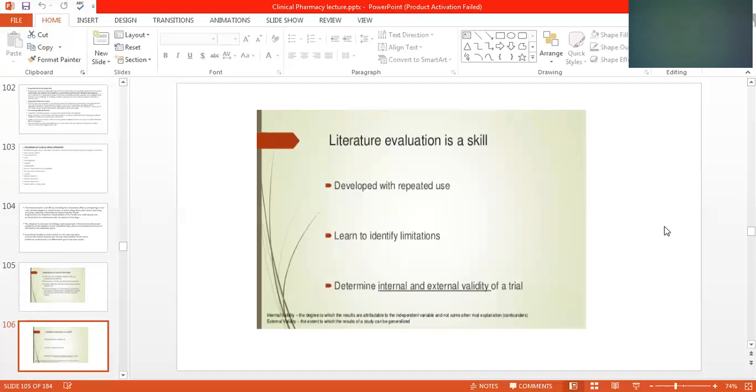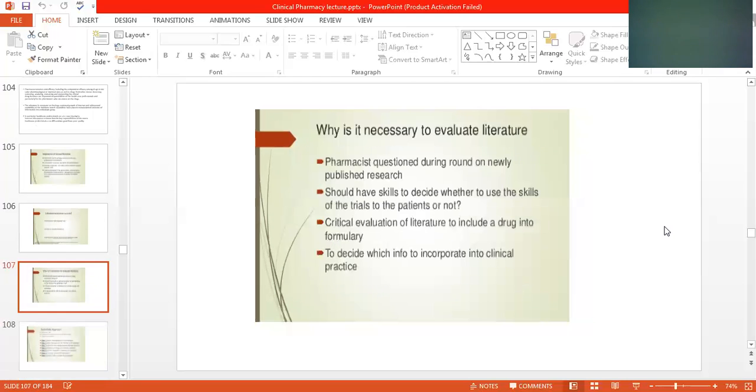Literature evaluation is a skill developed with repeated use. Learn to identify limitations and determine the internal and external validity of a trial. Why is it necessary to evaluate the structure? Pharmacists questioning newly published research should have the skill to decide whether to apply the results of the trial to the patient or not. Critical evaluation of literature is done to include a drug into the formulary and to decide which information to incorporate into clinical practice.